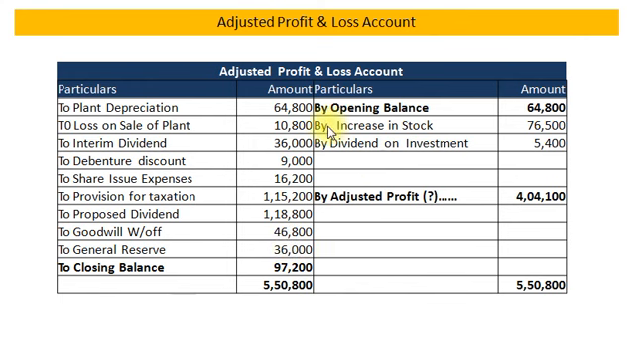And on credit side, by increase in opening stock 76,500 and by dividend on investment rupees 5,400. Now by closing adjusted profit and loss account we get balancing figure rupees 4,04,100 on credit side. This will be treated as adjusted profit and will be recorded in fund flow statement as a source.